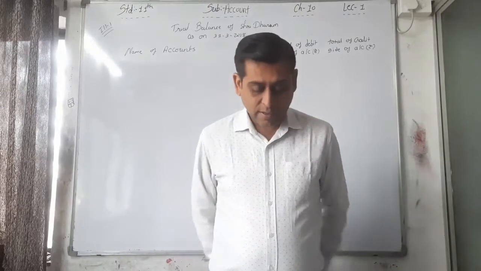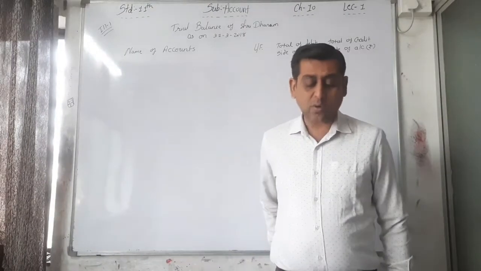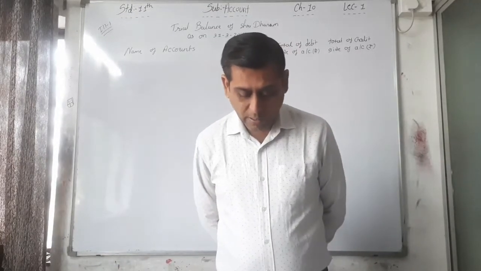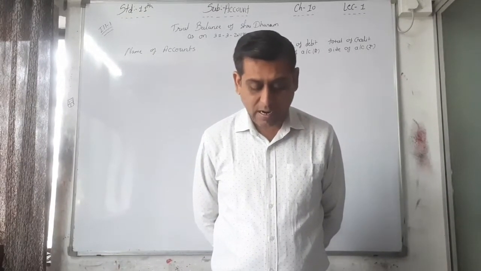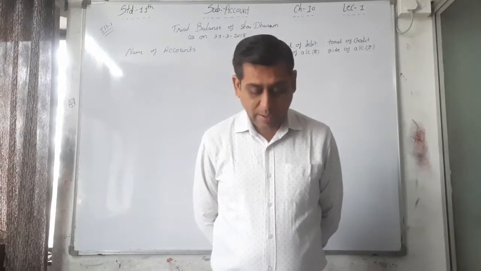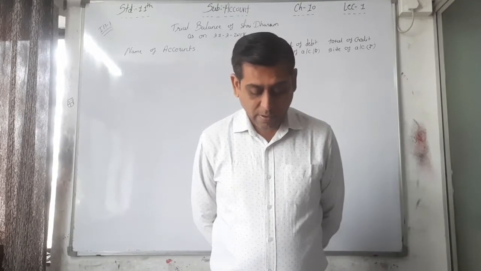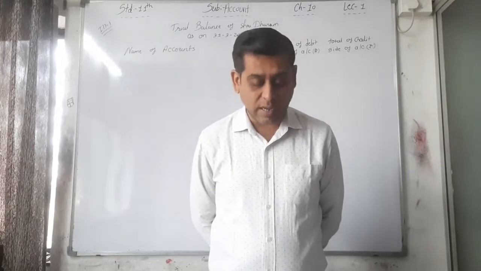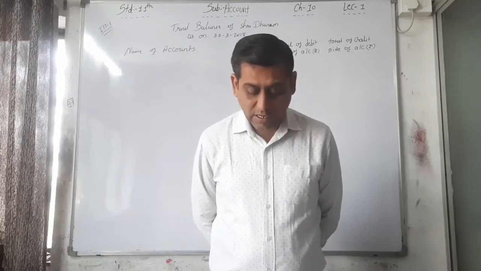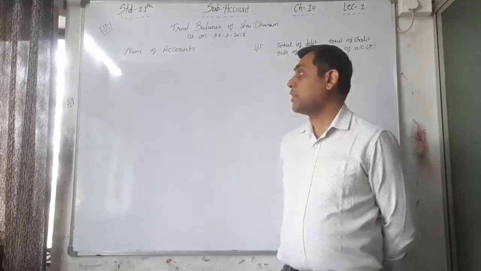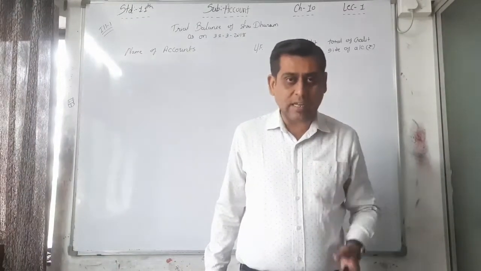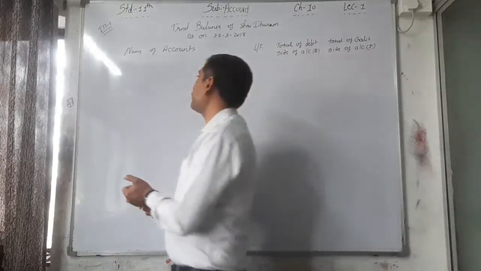But I have to explain this method. Just see the capital account 90,000, drawing account 20,000, Param's account 3000. See, capital account credit side total 90,000 is higher, right? Drawing account debit side total 20,000 is higher. Param's account 3000 debit side total is higher. Now the Karam account's debit side and credit side. See what we have to see: the capital account credit side total is 90,000.